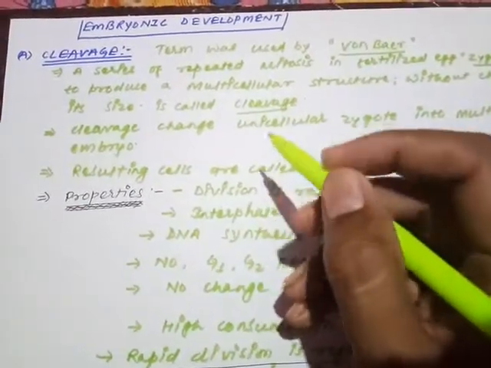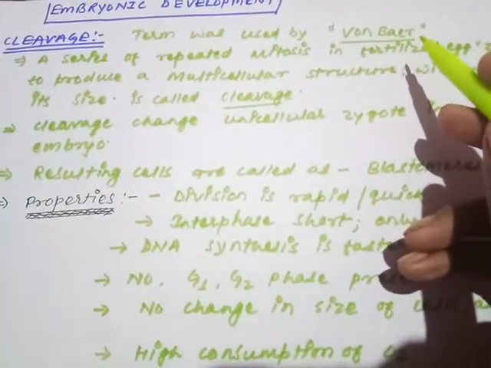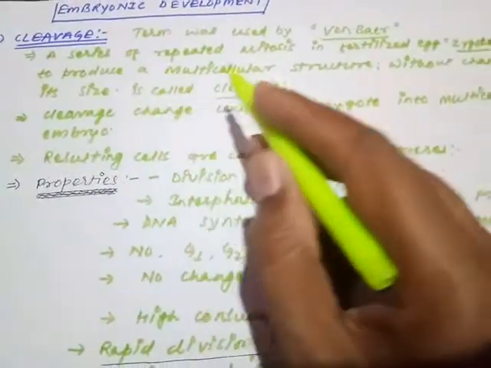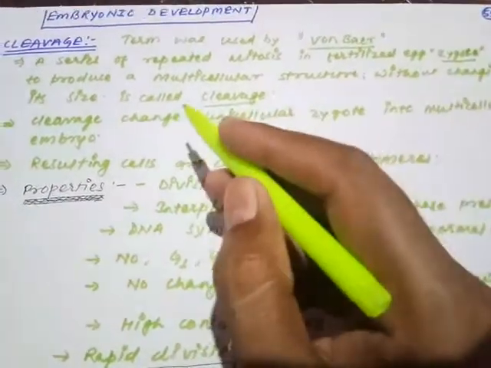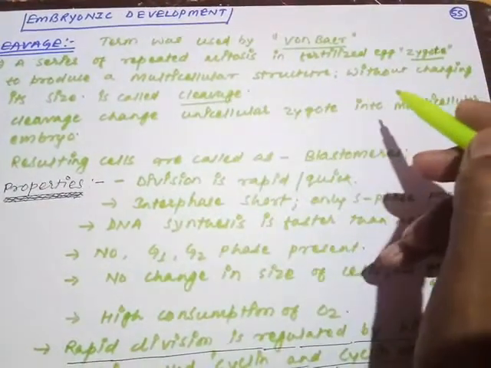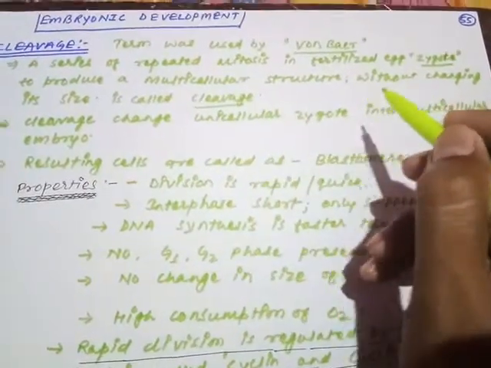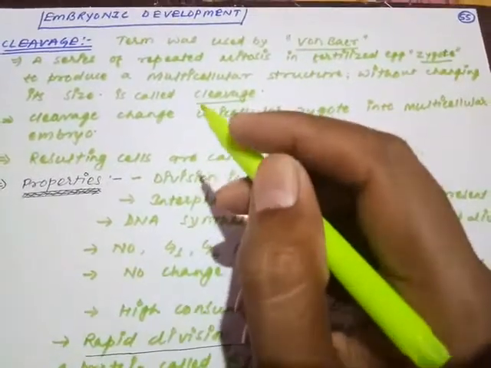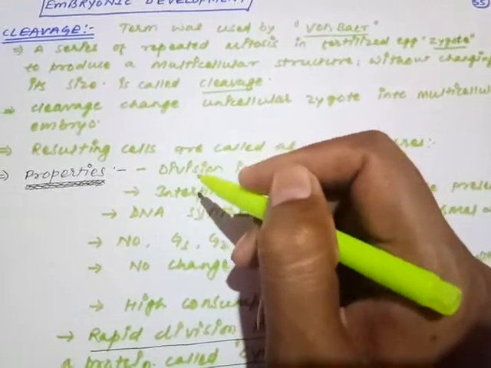The term cleavage was given by Von Baer. This is an important question for the NEET examination. The first time the term was used by Von Baer. So a series of repeated mitotic divisions in a fertilized egg, that is the zygote, to produce a multicellular structure without changing its size is called cleavage. Remember, without changing its size. Just now I told you there is no change in the size of the zygote, only the number of cells is going to increase.